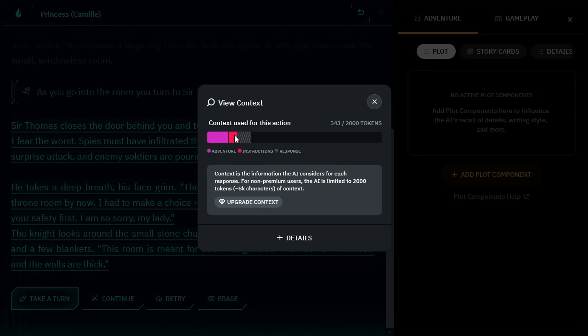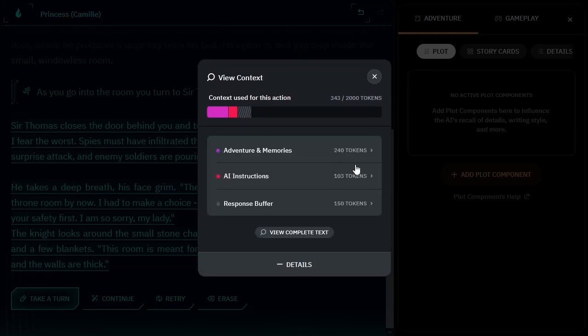We can go modify those, and I will show you what that does. And then you can also see here that it's talking about upgrading the context and stuff like that by getting an account. You're going to see lots of those, especially if you're free. If we click the details, we can get a little bit more information about those things.